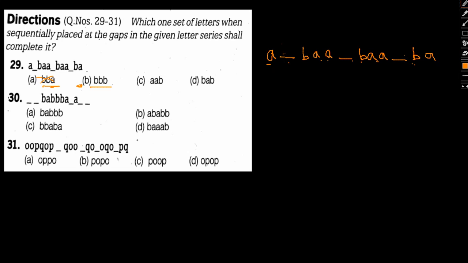Okay, let's go with option C. We have A and B. So AAB, double A, triple A B, again double A B, again double B A. No, it does not make any sense. No pattern whatsoever. So this one also gets cancelled out. And finally, if you put B A B, then A B, A double B, triple A B, double B. So again, no pattern whatsoever.